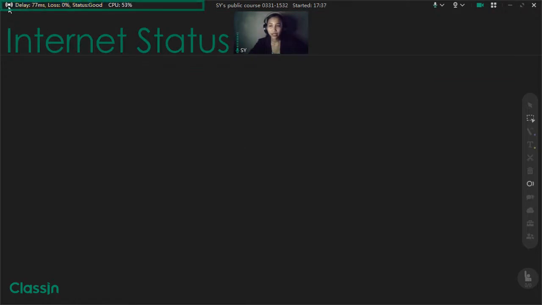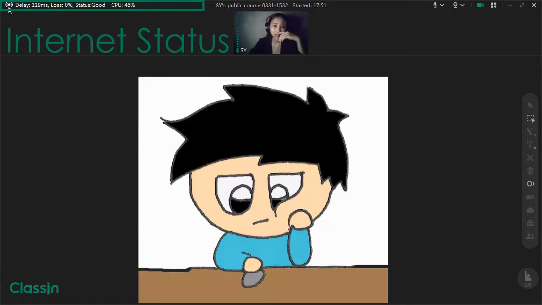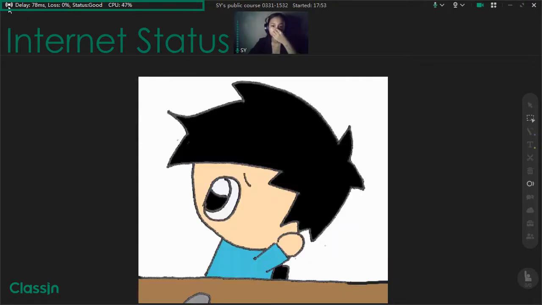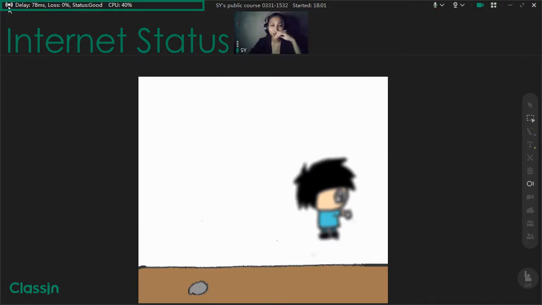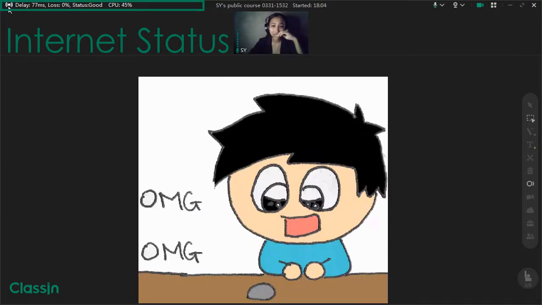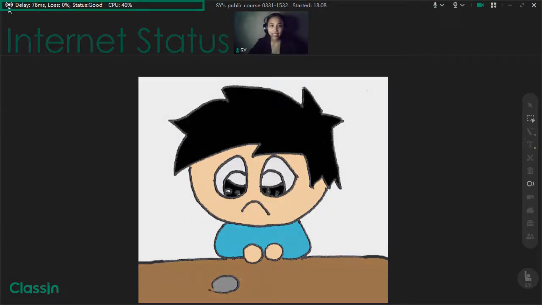Next is the internet status. So here you can see the internet connection you have. What I like about this app is that students cannot lie when it comes to their internet connection. I know that not all do this because it is a fact here in the country that internet connection is really poor. But there are also instances wherein students use alibis to trick their teacher. And I hope we don't use this type of defense because in the end, not listening to the discussion is your loss.